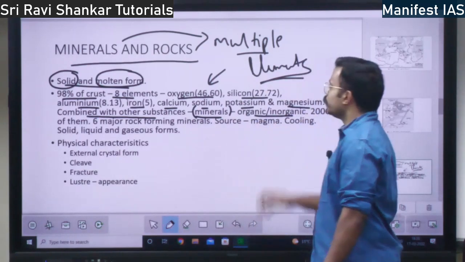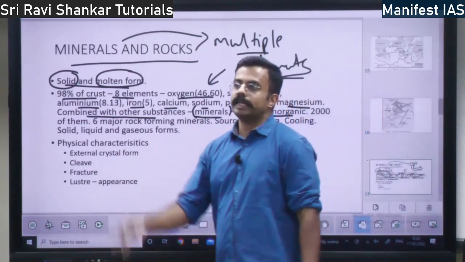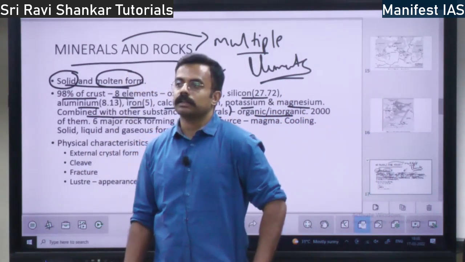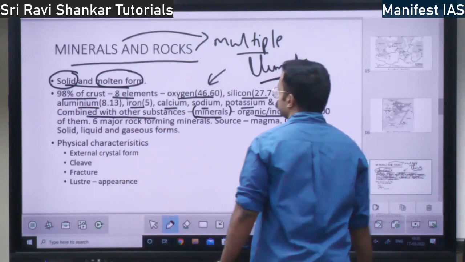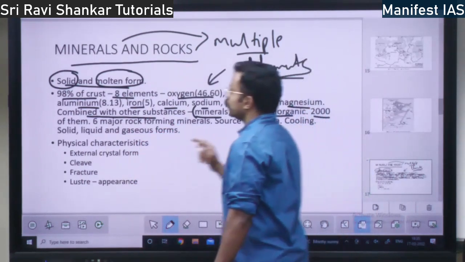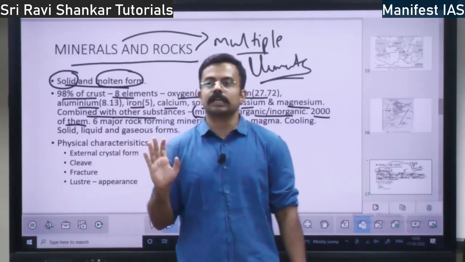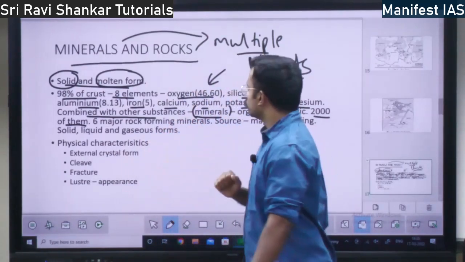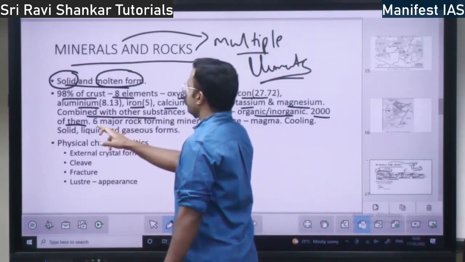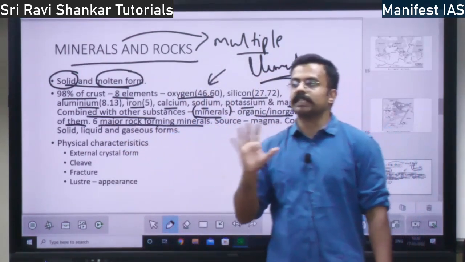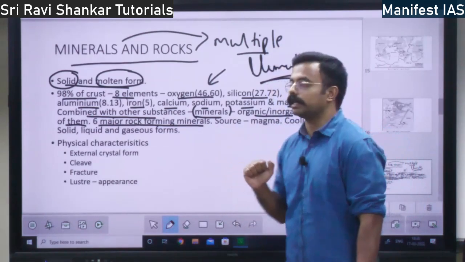You have 2 types of minerals: organic minerals and inorganic minerals. There are about 2000 types of minerals on earth, out of which 6 are the major rock forming minerals.